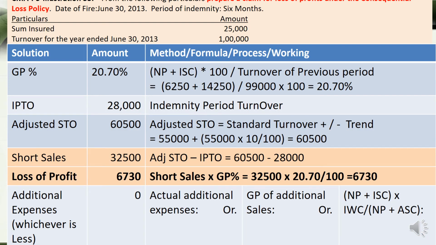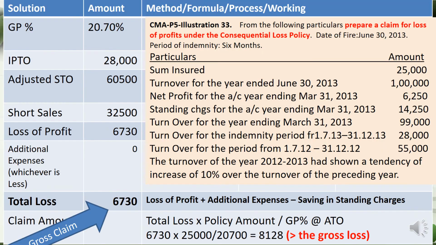Then we go to the loss of profit. The loss of profit is calculated based on the short sales, which is 32,500, and the gross profit percentage, which is 20.7%, and comes to 6,730. So we got that loss of profit. In the question, there is no detail about the additional expenses, so we ignore. We put 0 for this question, because there is no need of comparison.